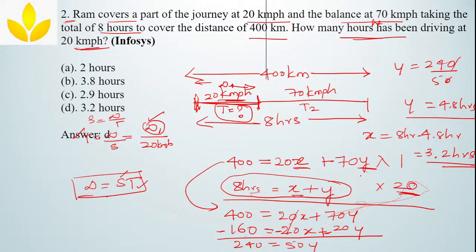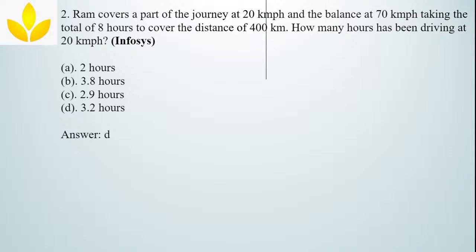Clear? So what is the value? 3.2 hours. That is option D. Well, this question was asked in Infosys.